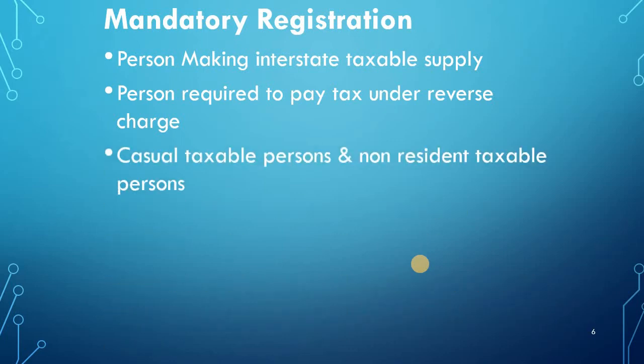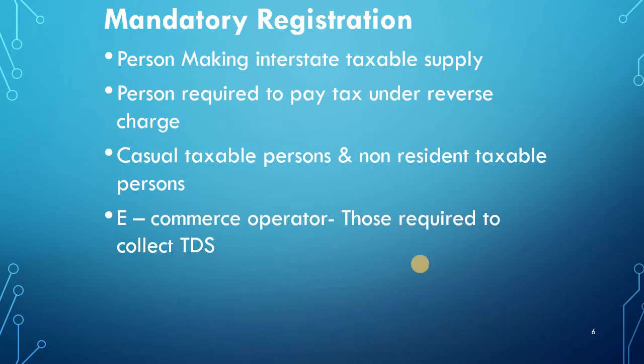Then casual taxable person and non-resident taxable person. A casual taxable person means a person who makes casual deals or casual trading or casual supply of goods. He is not regularly dealing in goods; he makes transactions on an occasional basis. And non-resident means who is not resident in India as per the income tax rules. They have to compulsorily get registration under the regular scheme. Then e-commerce operators.